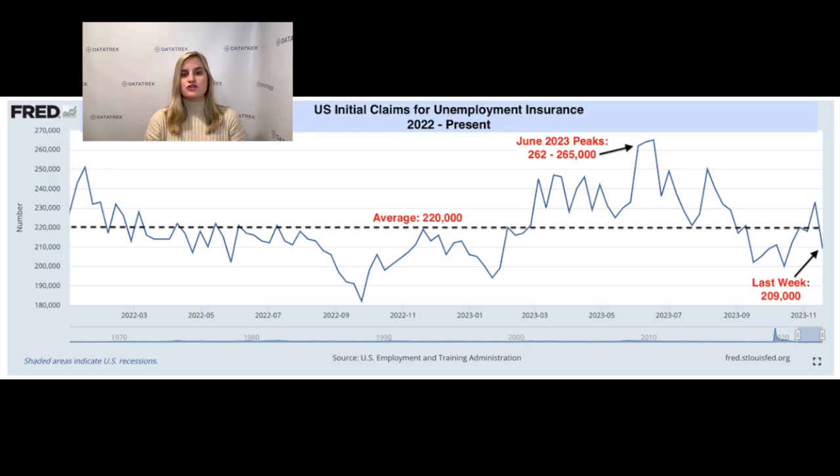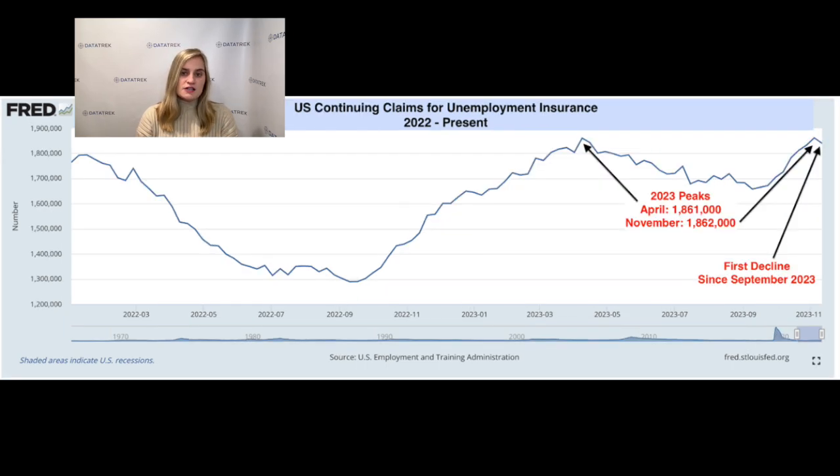This year's peak claims were in June at between 262 to 265,000 a week, so Thursday's reading was 21% below those highs. In addition to the lower than expected initial claims number, continuing claims declined sequentially, the first time since September. Since September, ongoing claims have been rising and even surpassed the April 2023 highs 2 weeks ago. This past week, they fell by 22,000 to 1.8 million, and that cannot be explained by seasonal adjustment factors.